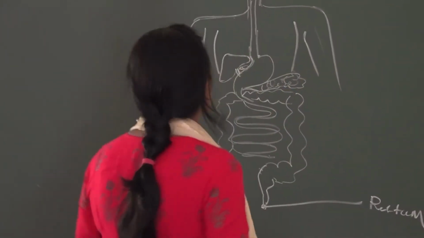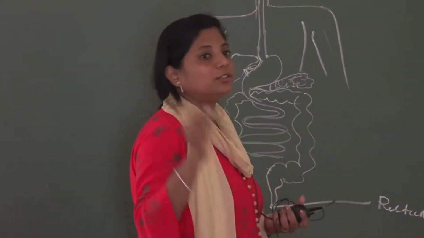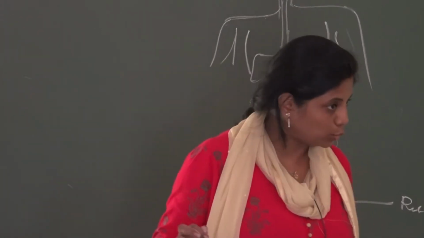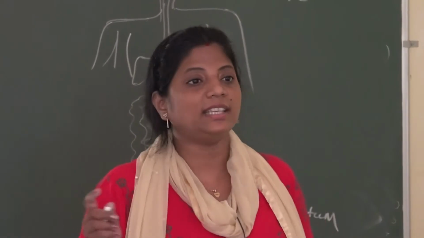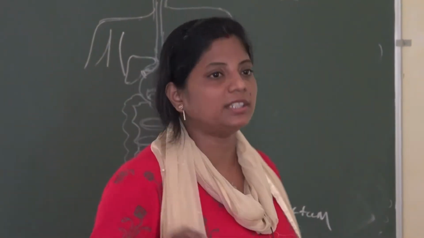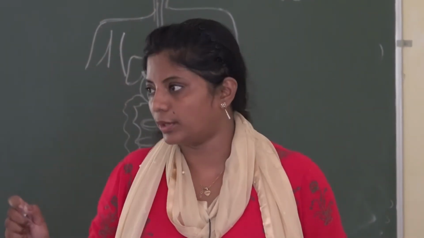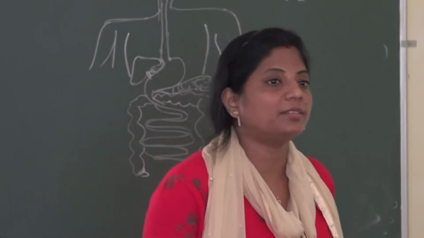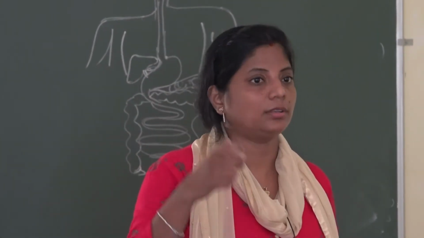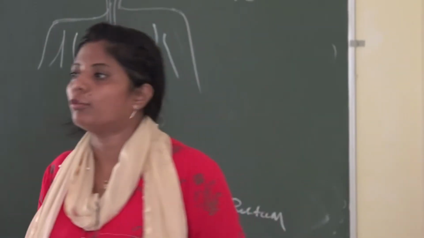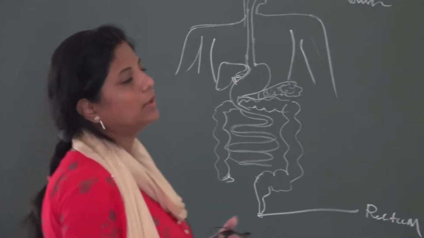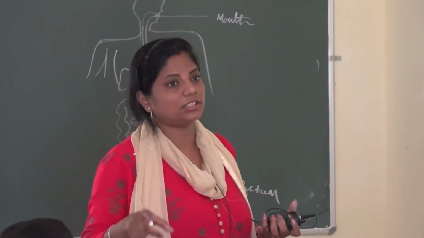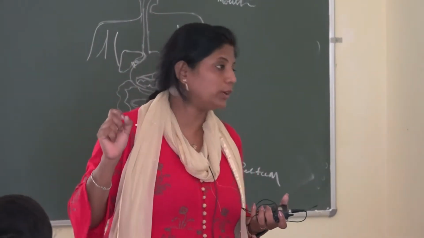Yes, that is the salivary gland, which secretes salivary juice, which we term salivary amylase, and this salivary amylase helps in the digestion of carbohydrate. When salivary amylase mixes with the food while it is chewed with the help of teeth, we term it the bolus, B-O-L-O-U-S.